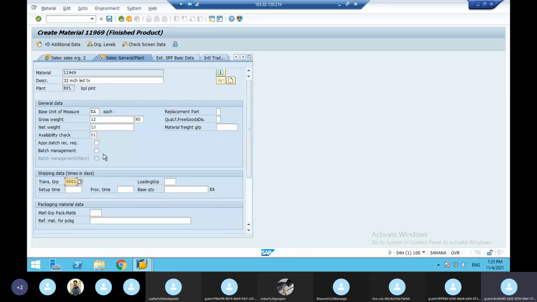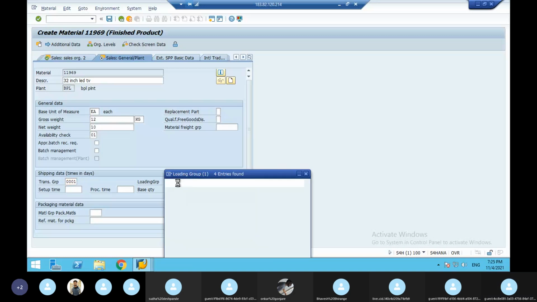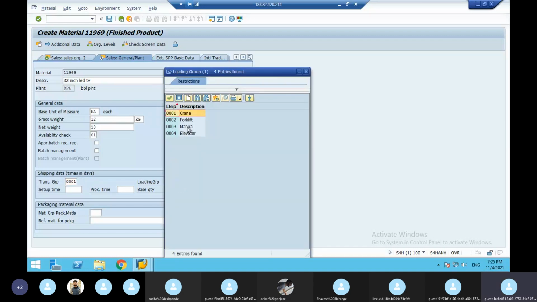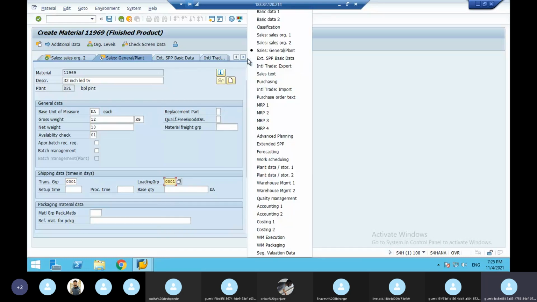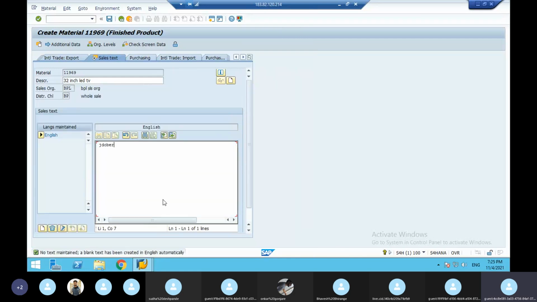Once material is available and transportation is ready, how are you going to load it? Loading is by crane, forklift, or manual. So here you have to give the first one only. Next, the last but one is sales text. In the sales text, you have to maintain the lab report, test report, everything about the material. That is what the MM people will do.